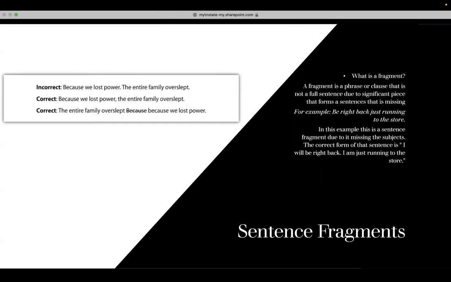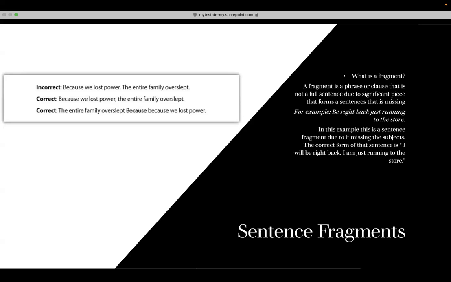Next, we are going to be discussing sentence fragments. What is a sentence fragment? A sentence fragment is a phrase or clause that is not a full sentence due to a significant piece that forms a sentence that is missing. An example of a sentence fragment is the sentence, "Be right back, just running to the store." As you can tell, it sounds like something in this sentence or the sentence fragment is missing.